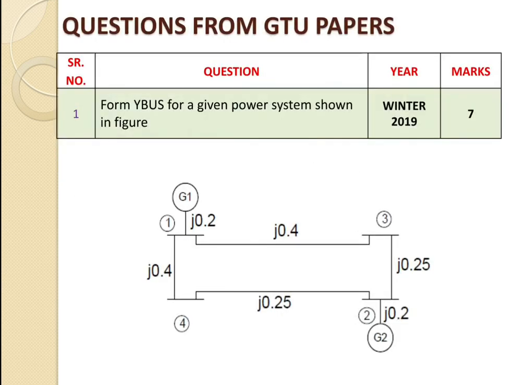Now we will go for some examples that were asked in the GTU papers. Let's start with the first one. Example number 1: form Y bus for the given power system shown in the figure, which was asked in winter 2019 and carries 7 marks. This example has a total of 4 buses. We have already solved many examples based on the 4 bus system, so in this way we will get the answer.